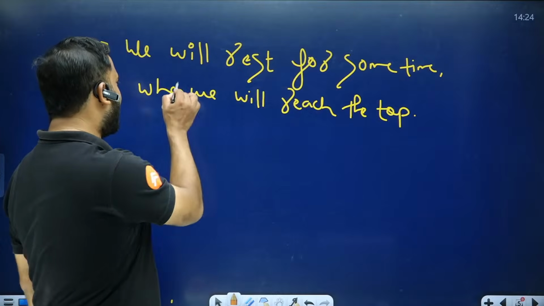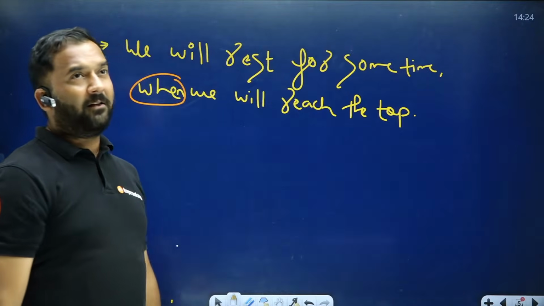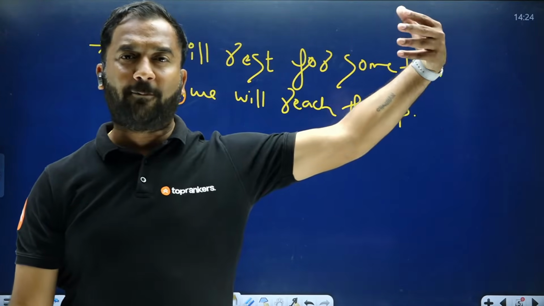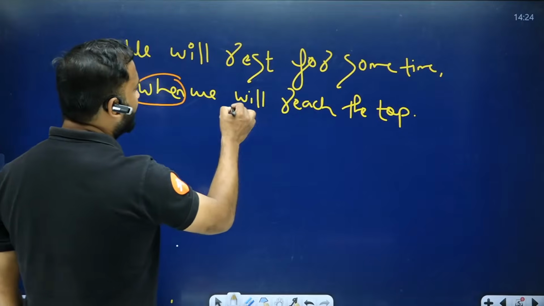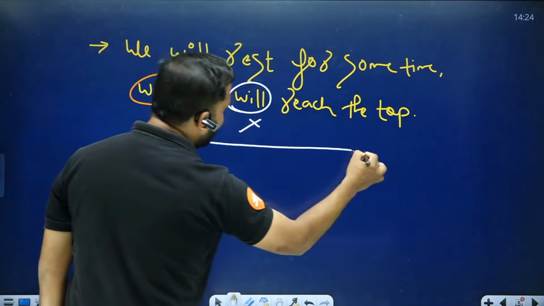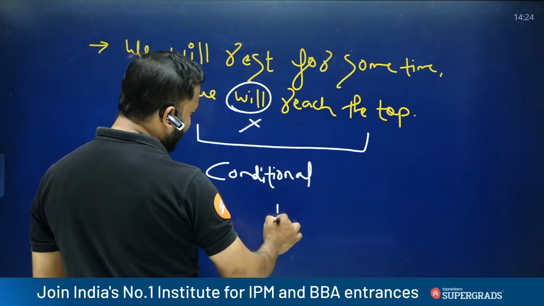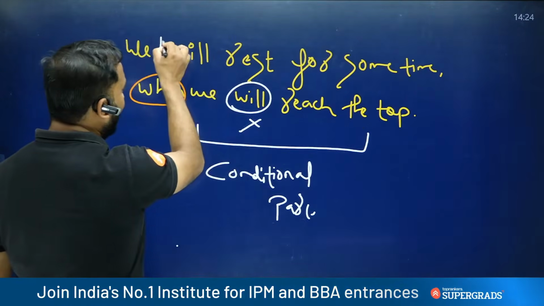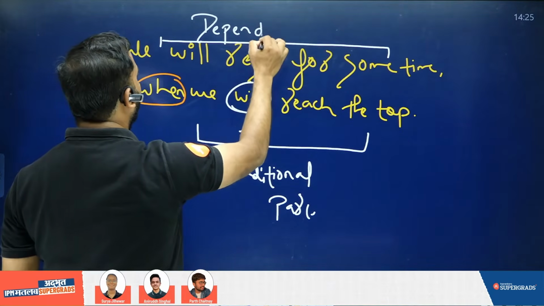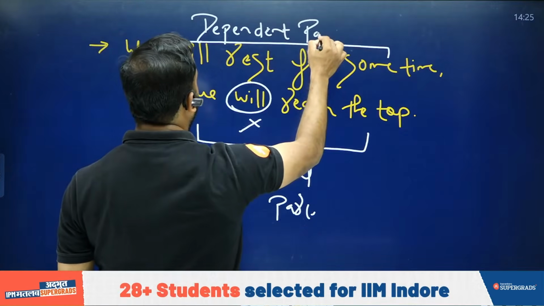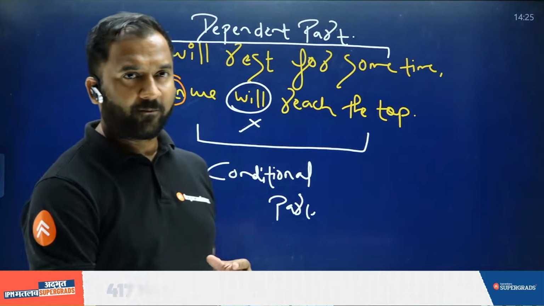So the conditional word here is when. So the action of these people taking rest depends. They will take rest when they reach the top. So the first action is reaching the top. So here the usage of will is incorrect because this is the conditional part. This is the conditional part, and rest hoga ya nahi hoga, this is dependent, students. This is the dependent part. So that is how you use future conditional.